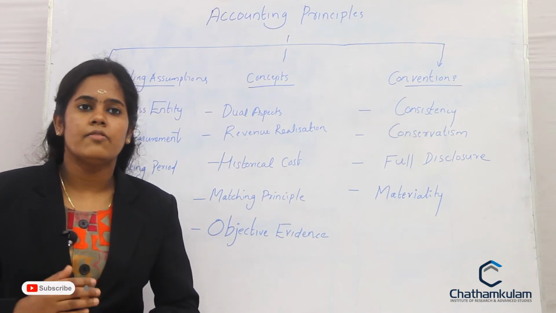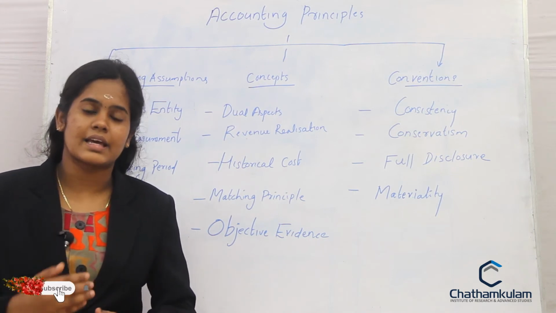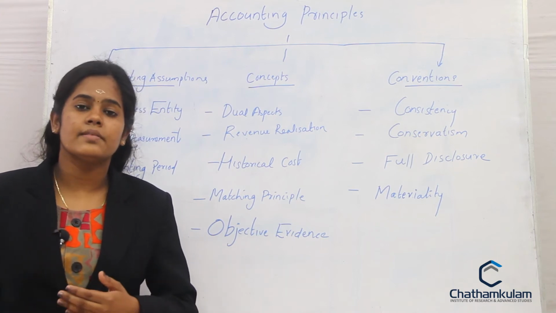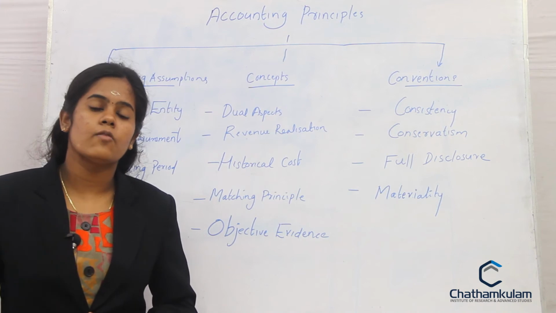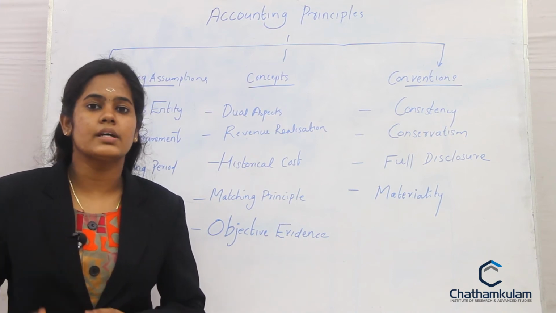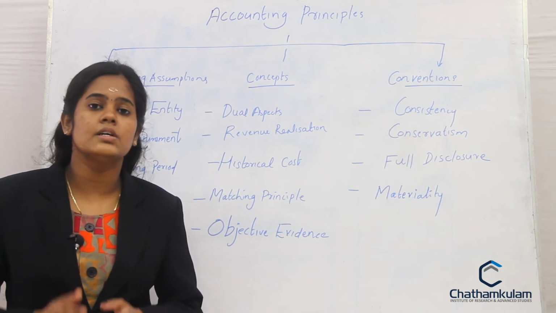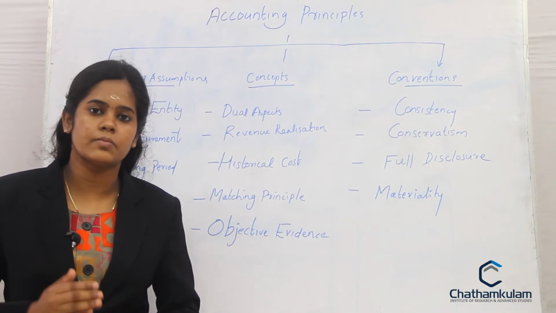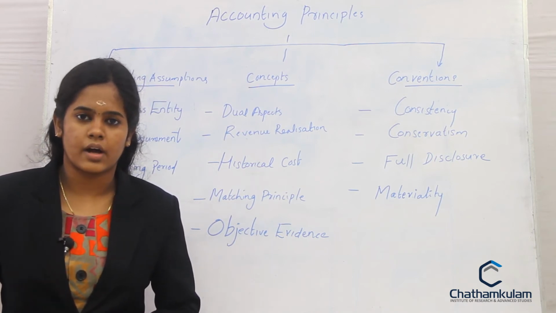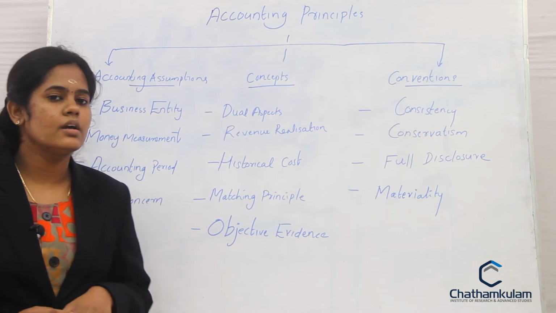For example, when we are making any cash sales, the cash receipts will be the evidence for the transaction. When we are making credit sales, the invoices become the evidence. When making any bank payment, the check becomes the evidence. So likewise, you have to maintain the evidence for each and every transaction recorded in the books of account. This is all about accounting concepts.